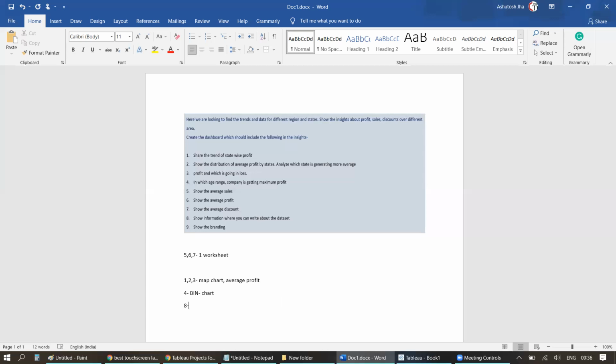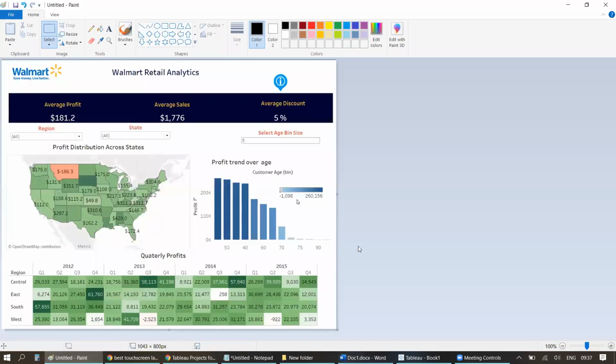The eighth requirement is straightforward. It's just information, so we can use any shape for this, and on the tooltip we can show the information, or however you want to show it. And the ninth one is just to add the logo so that it looks professional. And what kind of dashboard am I expecting? A few months back when I created it, I got something like this. We'll try to make it a little better, if not, at least like this. So let's get started and create a dashboard on this in real time.